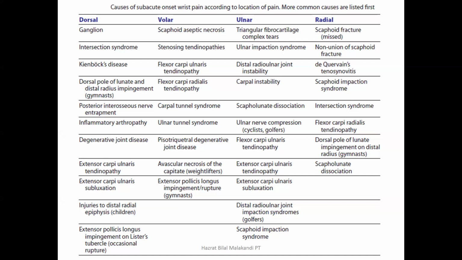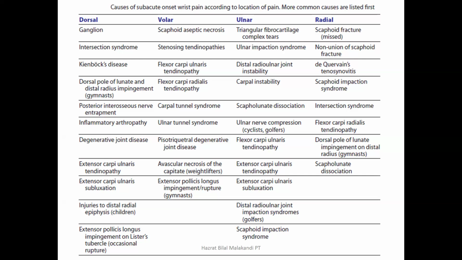Now, those structures which are present on ulnar side, they will give the ulnar pain, and sometimes if there is multi-ligamentous rupture or intercarpal instability, they will give the ulnar pain. So if there is some tear or problem in the triangular fibrocartilage complex known as the TFCC, so if there is TFCC tear, so they will give obviously ulnar pain.